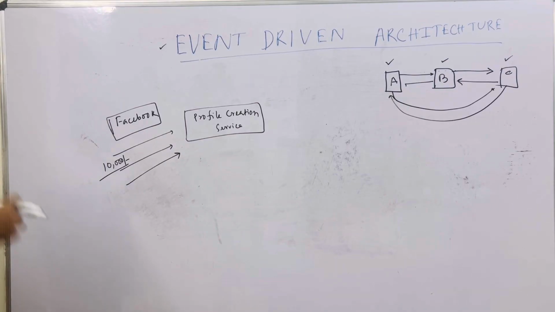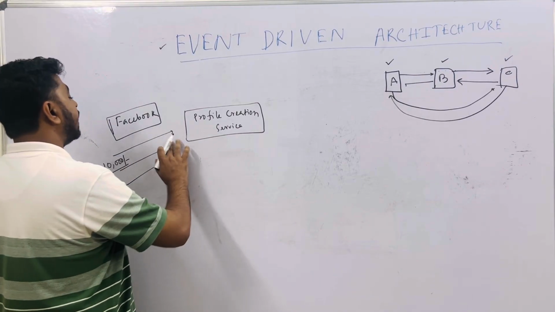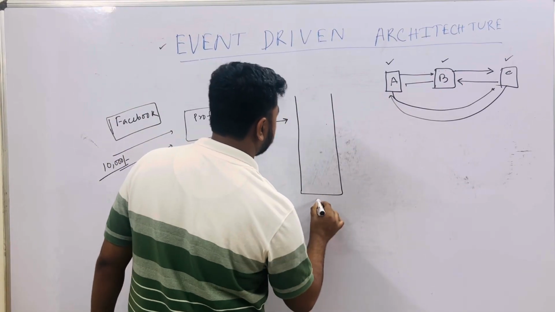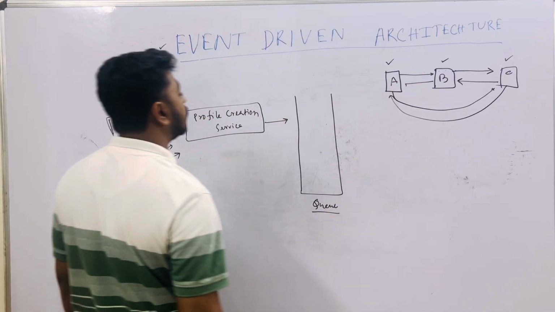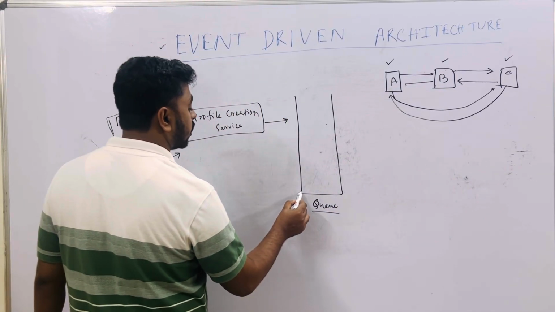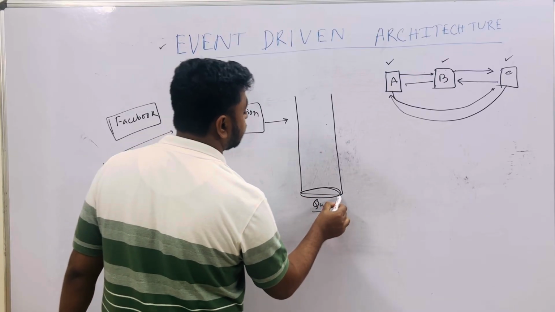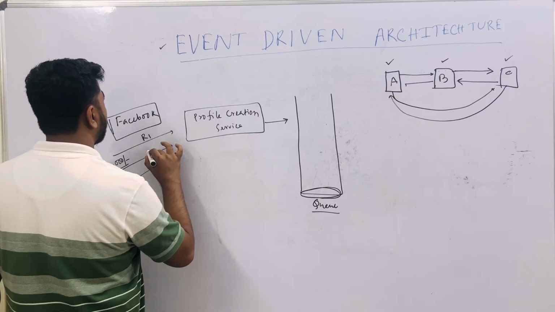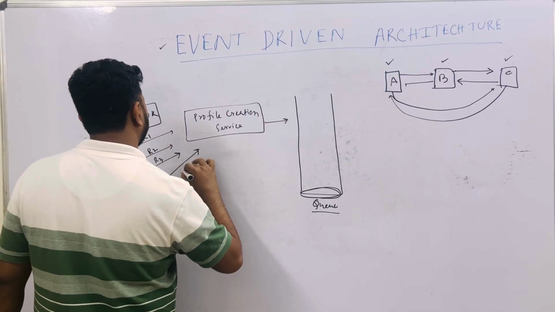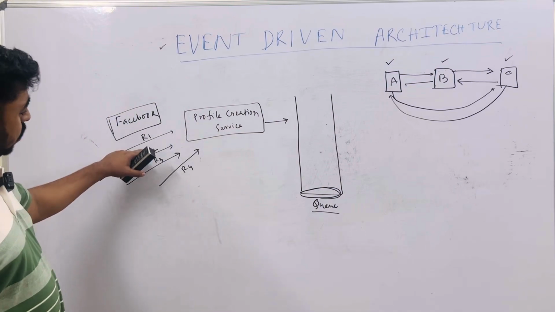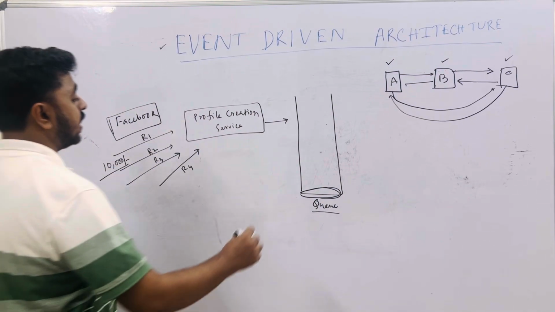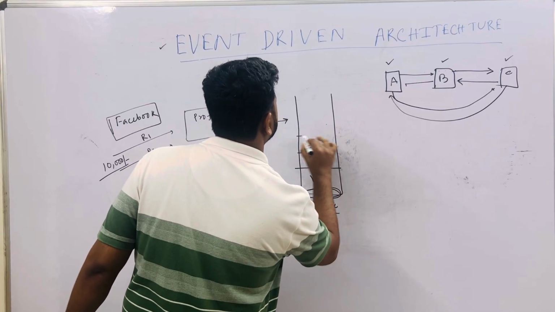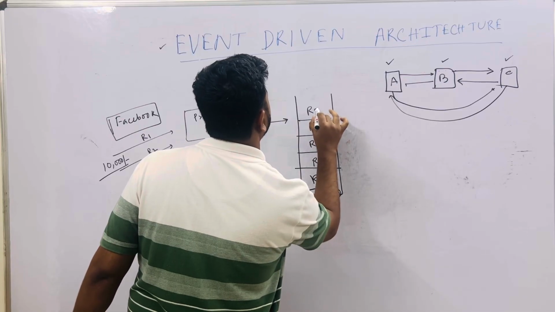So what can Facebook do? Facebook can take all the requests and store them in a queue. What does queue mean? Queue means first in, first out, right. So suppose request 1 is R1, R2, R3 and another request goes as R4. Facebook has first taken request 1 and kept it in the queue as R1, and next R2, next R3, next R4, next R5, right.